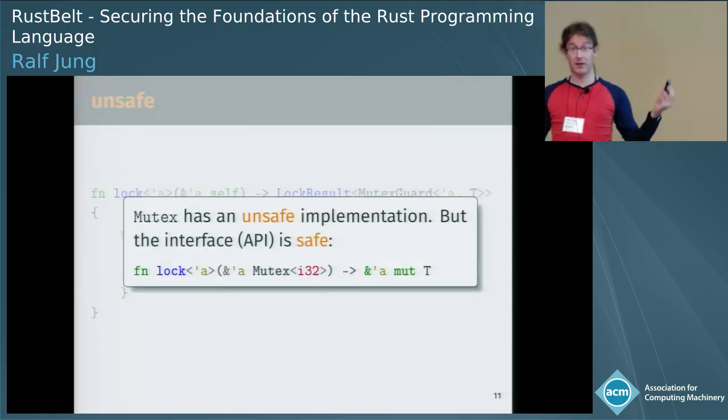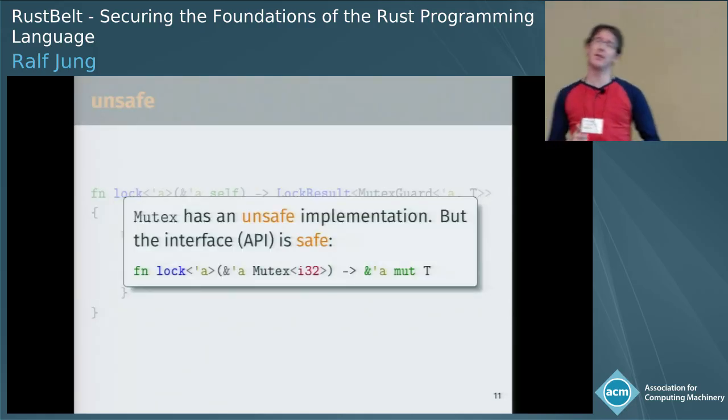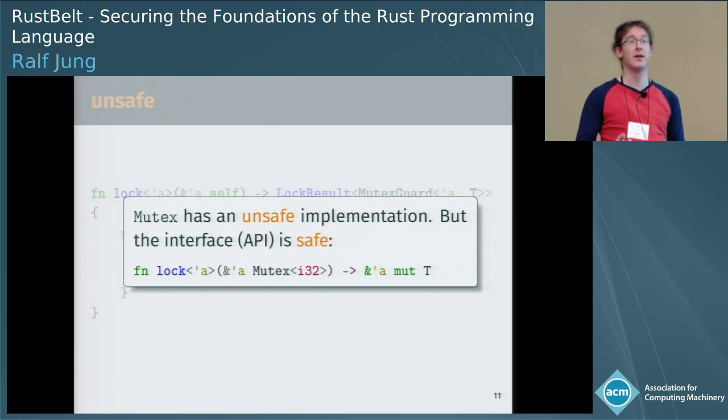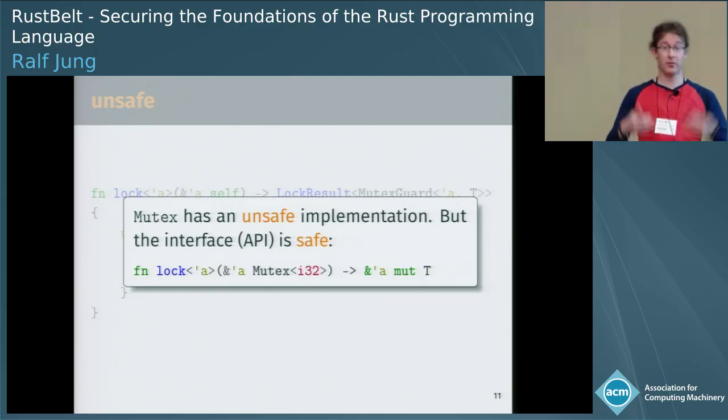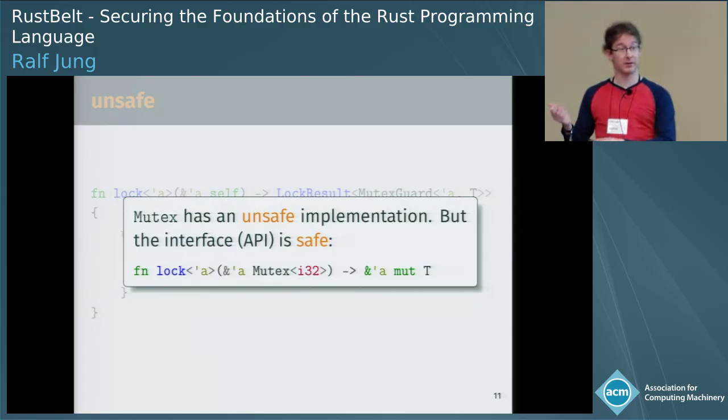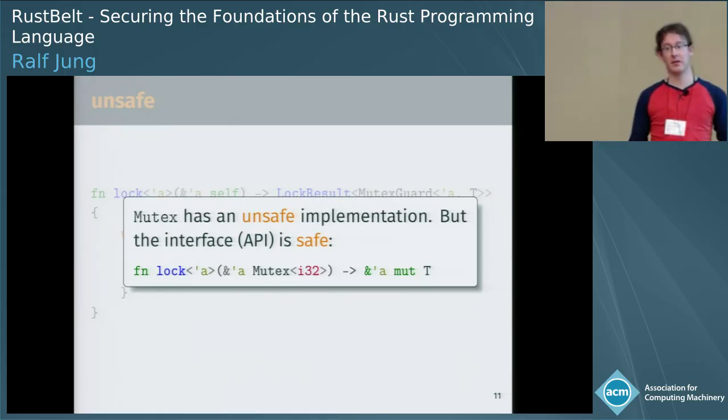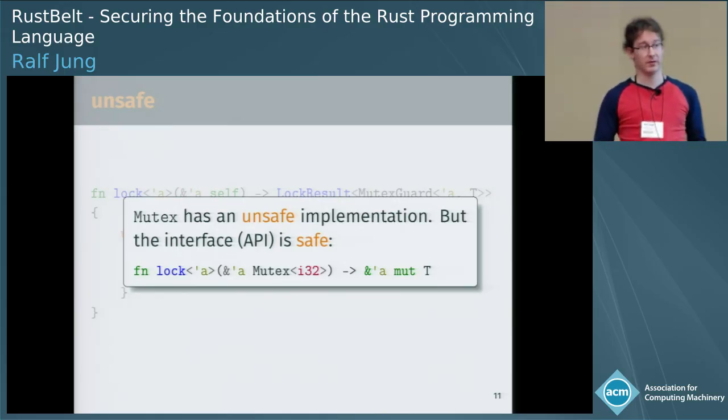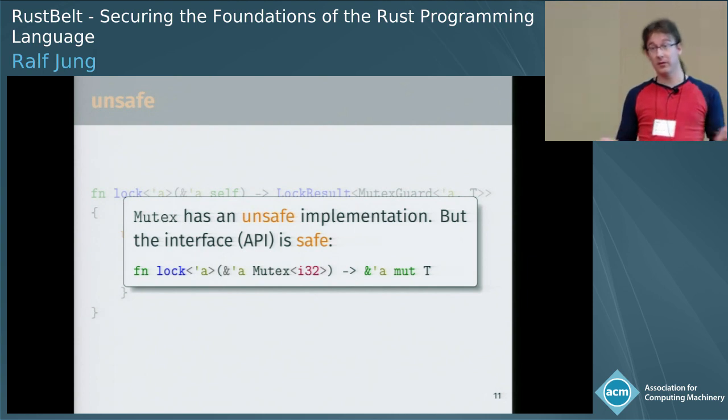However, the claim of the developers of this library is that even though the implementation of the mutex is unsafe, its API is safe. So if you write safe code that uses the mutex, you can't screw up, and you can't have data races or other kind of memory problems. And this is not isolated to mutex.